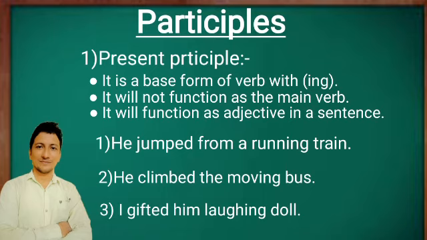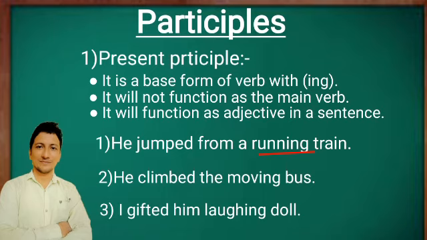Now study all the examples carefully. In the first example, jumped is the main verb and showing us simple past tense. That's why it is finite verb. In the same sentence, we have another verb which is running with ing, and this verb is telling us more about train, and train is the noun in the sentence. That's why the word running is modifying noun train. That's why in the first example, running is present participle.